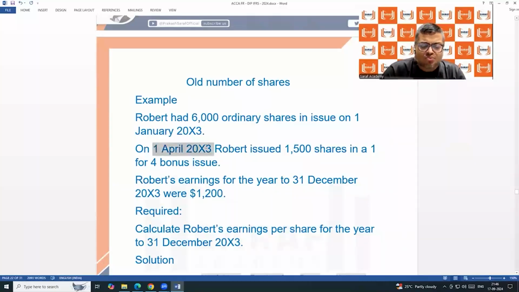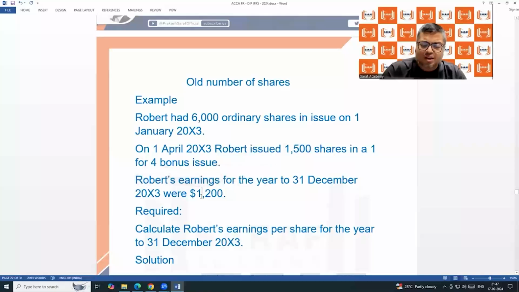Which date they are issued? 1st April. I am not concerned. Because for bonus share, I am not getting any money. I am not getting, Rohit, what you are telling. 4 means? Okay. 1 for 4 means against 4 share, 1 bonus, 6,000 by 4 into 1, 1,500 bonus shares.